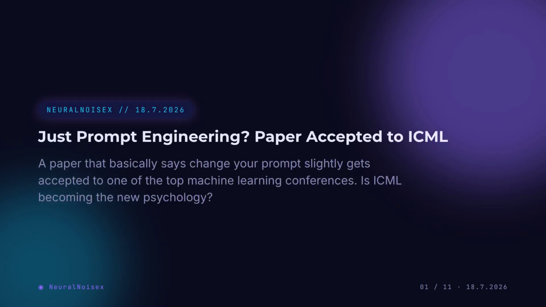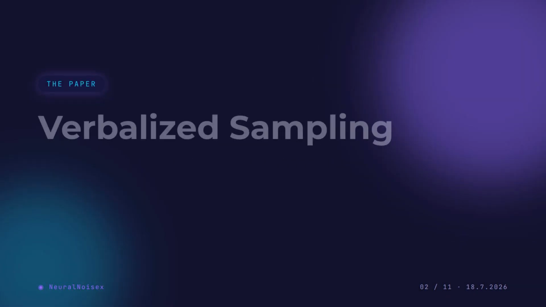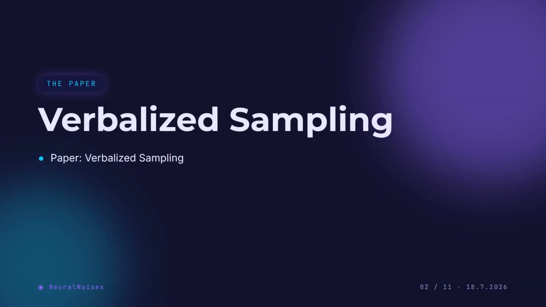A paper that basically says change your prompt slightly gets accepted to one of the top machine learning conferences. Is ICML becoming the new psychology? A paper titled Verbalized Sampling: How to Mitigate Mode Collapse and Unlock LLM Diversity has been accepted to ICML this year. The arXiv link is